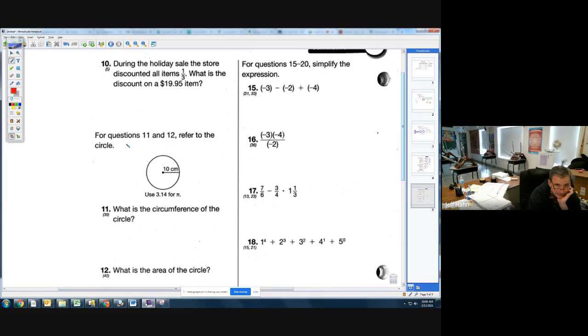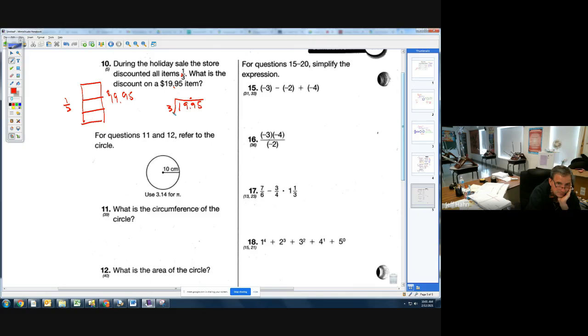Number 10, during the holiday sale, the store discounted all items 1/3. What is the discount on a 19.95 item? So basically, ladies and gentlemen, you want a third of 19.95. This is a 6th grade problem. We draw our little rectangle that stands for $19.95. I just want a third of it, which means I am cutting 19.95 into 3 equal pieces.